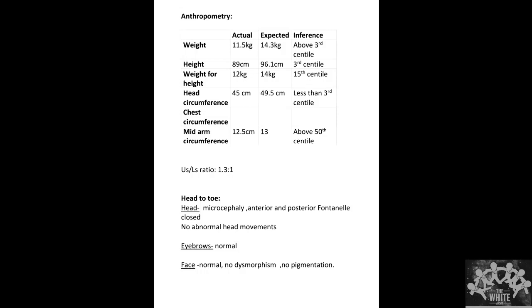Now coming to another very crucial thing in anthropometry in a case of central nervous system disease, which is head circumference. What is the importance of head circumference? To find out whether there is microcephaly or macrocephaly. Okay. First, what is microcephaly? What are the causes of microcephaly and macrocephaly?